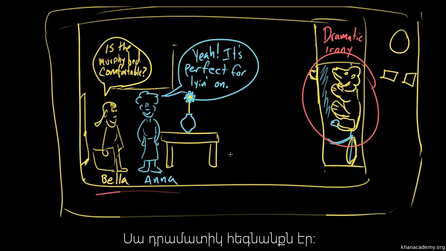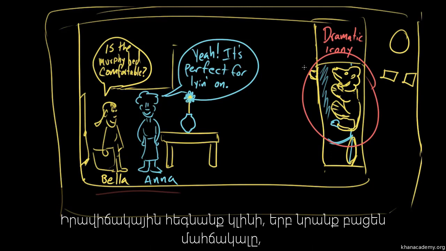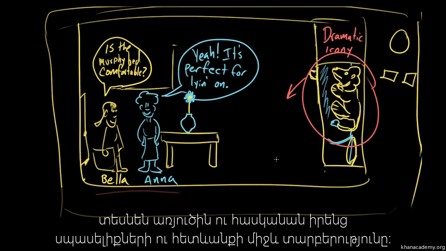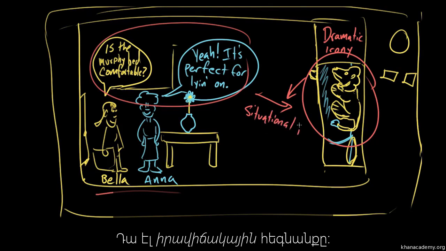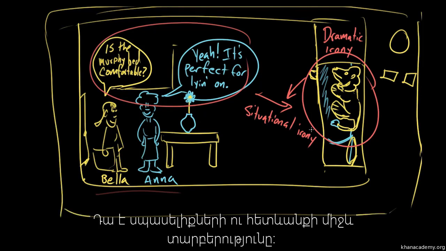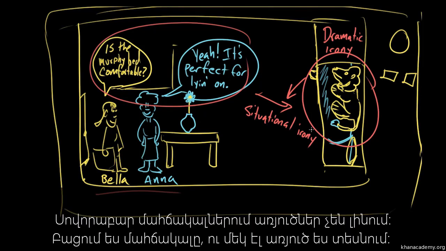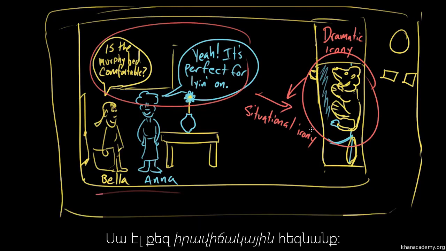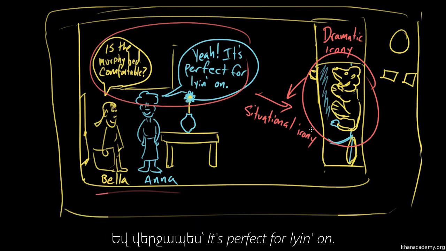That's dramatic irony. Situational irony: when they pull that Murphy bed down and expose the lion, they will see the difference between these expectations and this result. And that is situational irony. You thought one thing was true, and now something very different has happened. That's the difference between expectation and result. Beds don't usually have lions in them. You expect them not to have lions in them. You pull down the bed, boom, there's a lion in it. Situational irony.